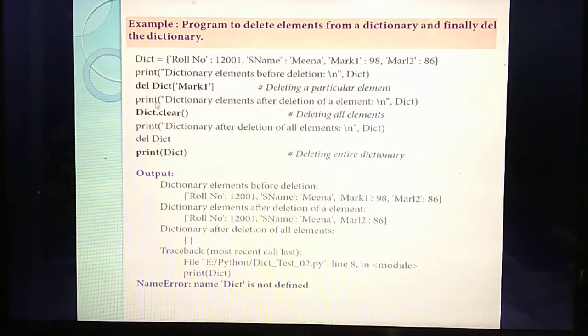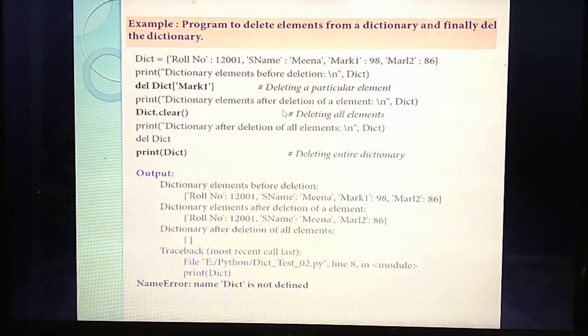For that, if you need to delete a particular element from the dictionary, which keyword do you need to use? Del. So what's the format for deletion of a particular element? Del name of the dictionary. What's the name of the dictionary here? Dict. Inside, what do you need to give? The key. What key is used for mark? Mark1. Understand? Del keyword, the name of the dictionary, then the key value. What's the key value for mark? Mark1. Understand? Then again you are giving the print statement: dictionary elements after deletion. So after deletion, what will it display?